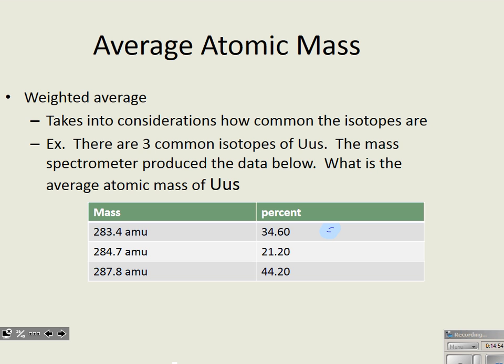So we are saying of the mass, 34.6% of that mass is coming from this isotope. So 283.4 times 0.346.